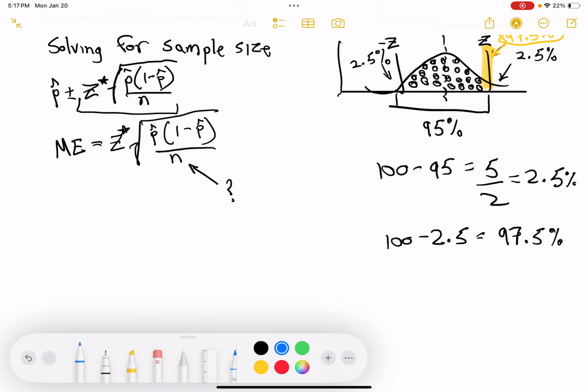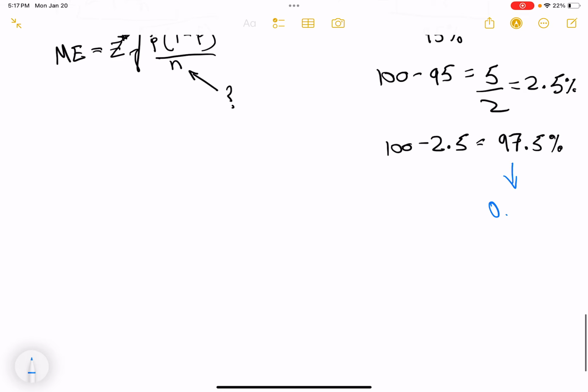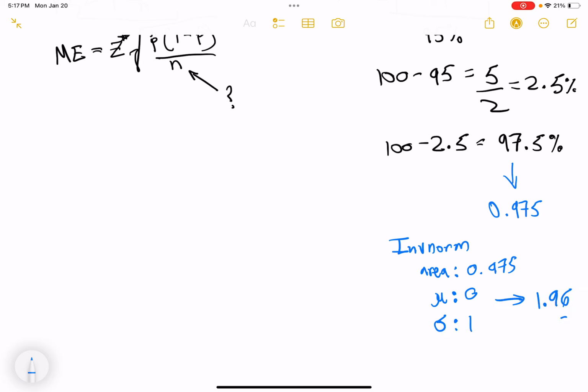What do we do? Well, this part gets easy. We turn this into a decimal, 0.975. We do inv norm. Why norm? Because we're looking at this as a normal distribution. We do area, 0.975. Then our mean is 0, because of course we want a z-score, and our standard deviation is 1. What you will yield, rounded, is 1.96. It will always be 1.96 as your critical value for 95% confidence intervals. For 90% confidence intervals, I believe it's 1.645. And then it changes for each one.